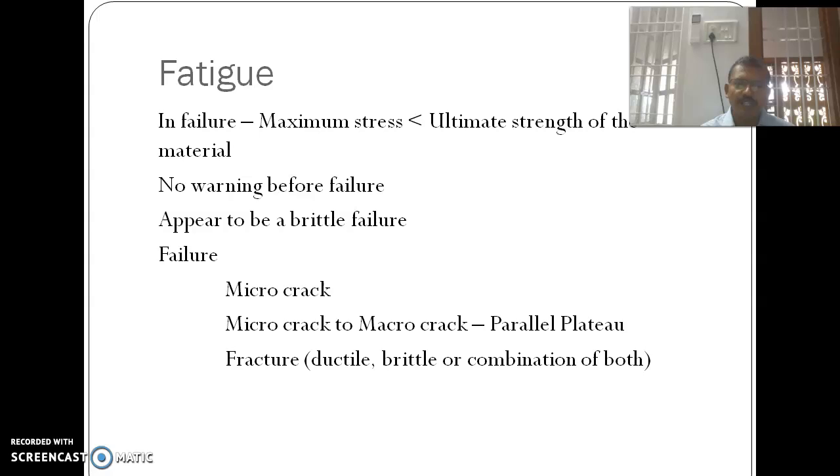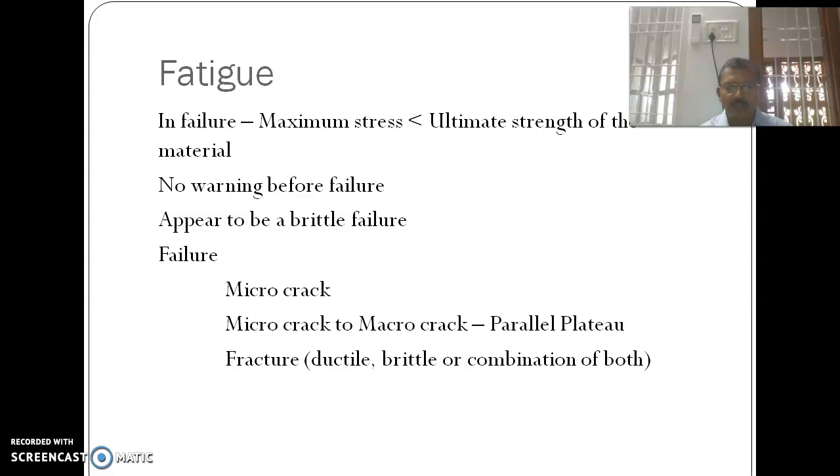Sigma suffix minus 1. We are now studying design for variable loading. When a material is subjected to variable loading, the material will fail well below its yield limit. That is called fatigue failure. This limit is called the fatigue limit, and the stress induced is called endurance stress or fatigue stress. The material will fail well below its yield point.